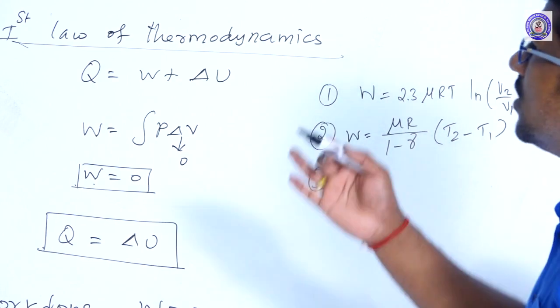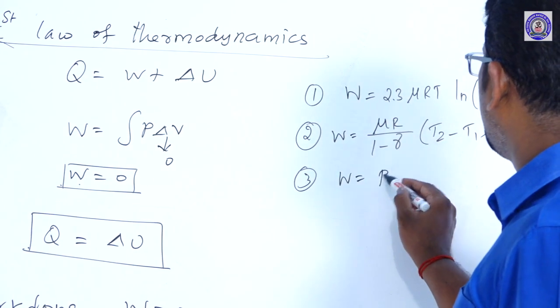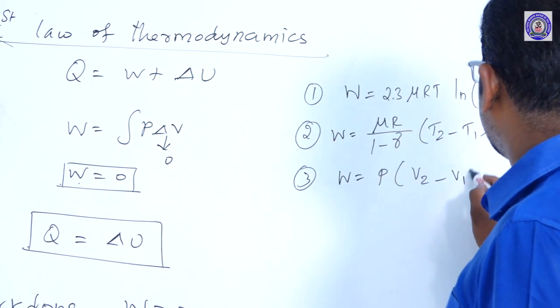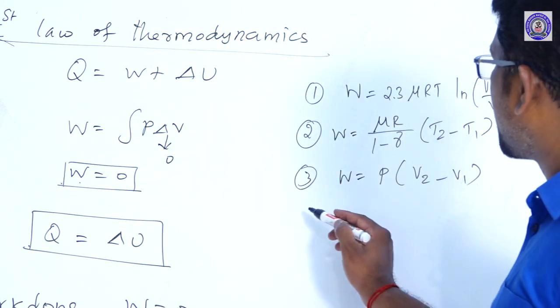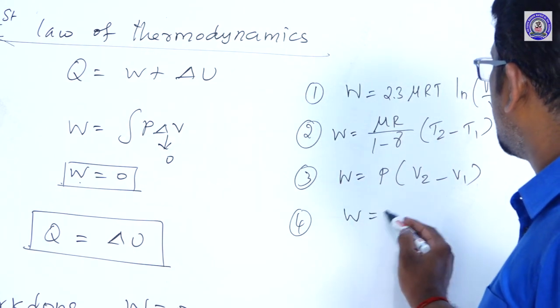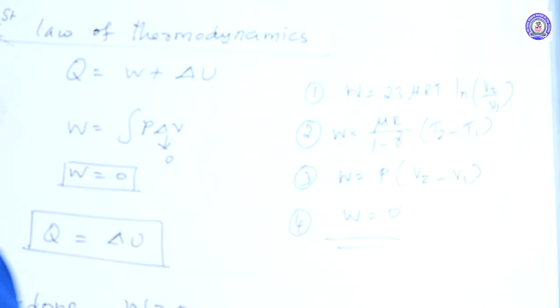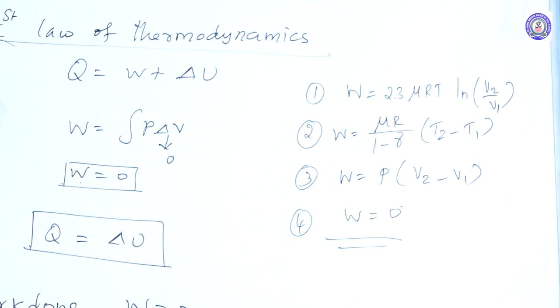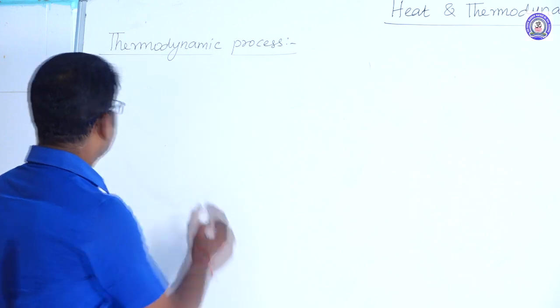And third, work done formula for isobaric process, W is equal to P into V2 minus V1. For isochoric process, work done value is 0. Alright. And the last one, cyclic process. Right. Last process, cyclic process.